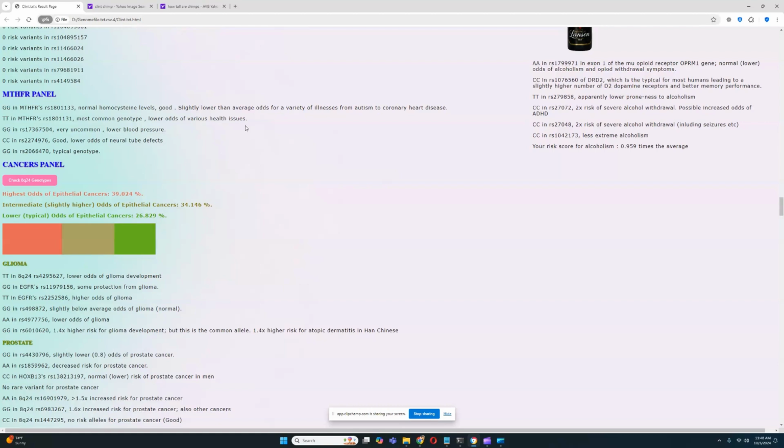And we see here that he's got really good genotypes in both the relevant MTHFR genotypes for homocysteine panel, and he's actually got an uncommon genotype here that leads to lower blood pressure, which is also good. So that's very interesting. So he's got all these predispositions that lead to lower homocysteine levels and lower risk of cardiovascular issues. And it is really surprising.